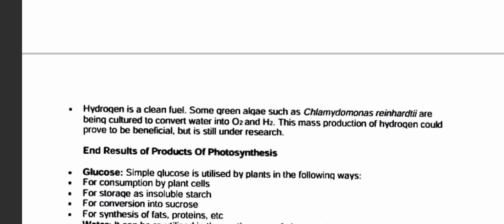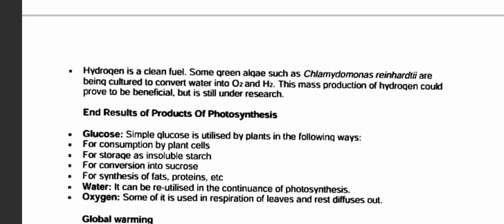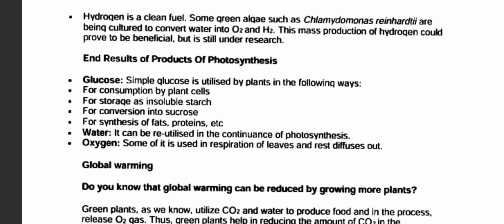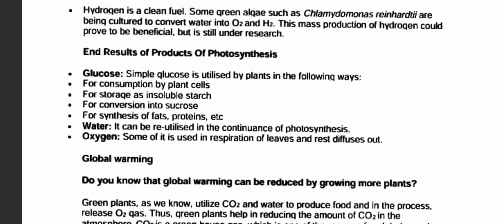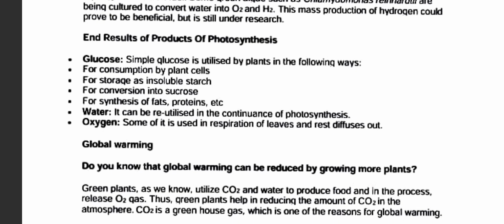The mass production of hydrogen could prove to be beneficial, but it is still under research. Okay, so now the end result of photosynthesis: glucose. Simple glucose is utilized by the plant in the following ways: for consumption by plant cells, for storage as insoluble starch, for conversion into sucrose, for synthesis of fat, protein, etc. Water is reutilized to continue photosynthesis.